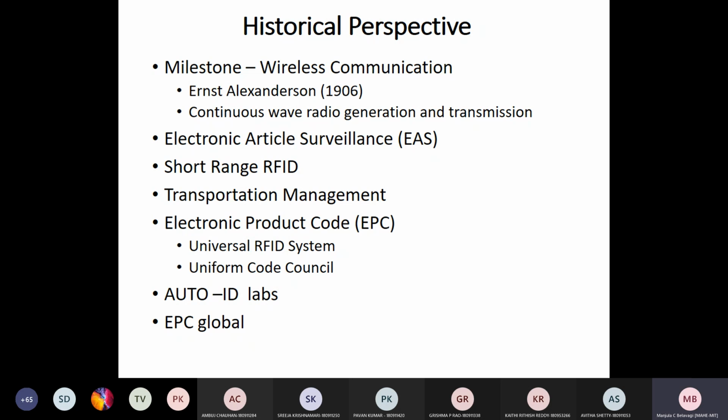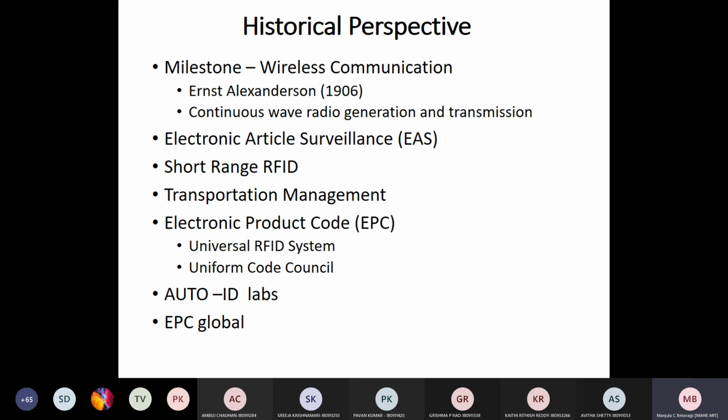Can anybody tell me briefly what is IoT? Why are these developments required with respect to RFID and IoT? This historical perspective with respect to RFID you have studied. So how is RFID useful in IoT?